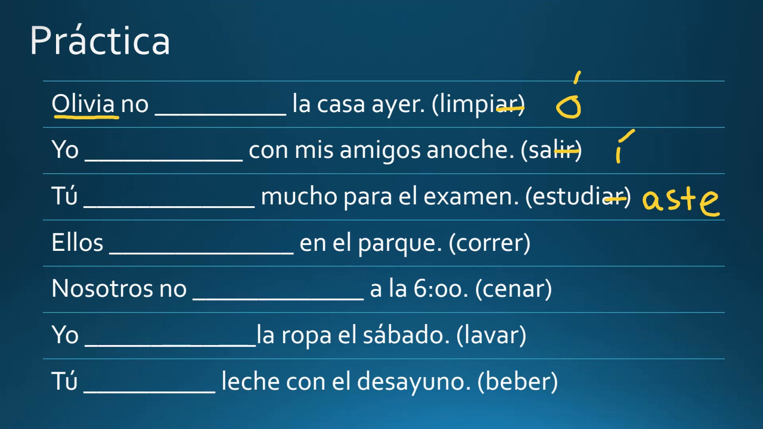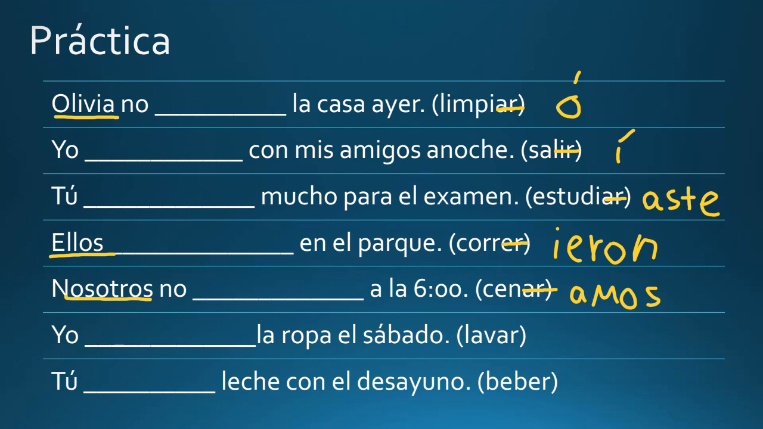Ellos correr en el parque. They ran in the park. The ending is -ieron because our subject is ellos. So ellos corrieron en el parque. Nosotros no cenar a las 6. So we did not eat dinner at 6. And we get rid of our ending and add -amos, because our subject is nosotros. So nosotros no cenamos a las 6.